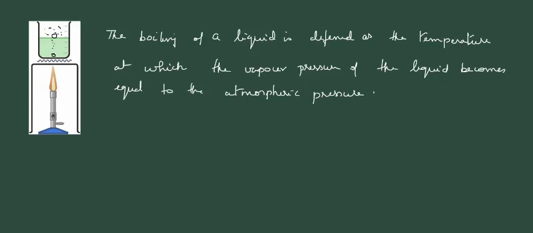If the intermolecular forces are weak, the molecules can easily escape, so its vapor pressure is high. If the intermolecular forces are strong, it will have a low vapor pressure. Now solutions having a lower vapor pressure have to be heated more so that their vapor pressure becomes equal to the atmospheric pressure. So solutions having lower vapor pressure have a higher boiling point, and solutions having higher vapor pressure have a lower boiling point. So the boiling point of a liquid is inversely proportional to its vapor pressure.